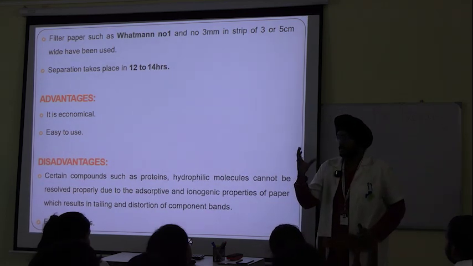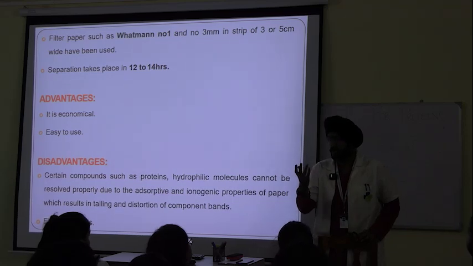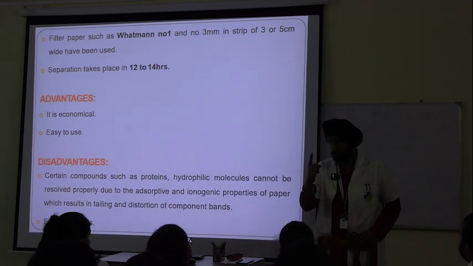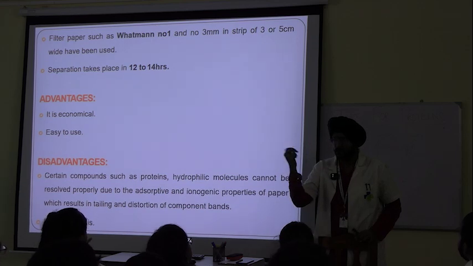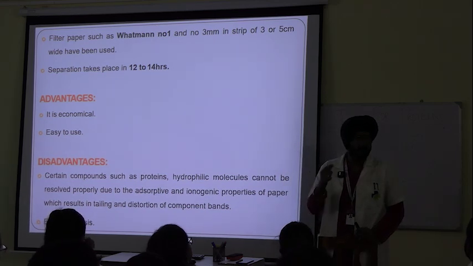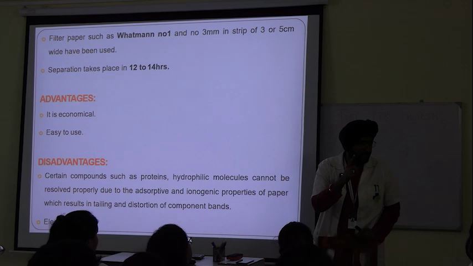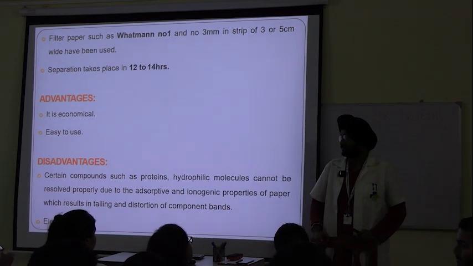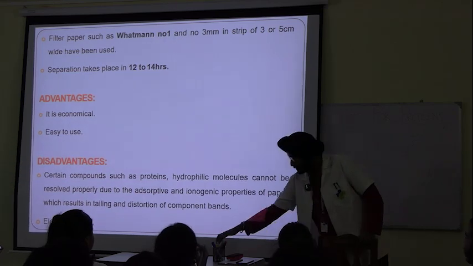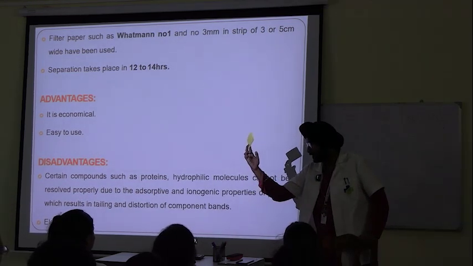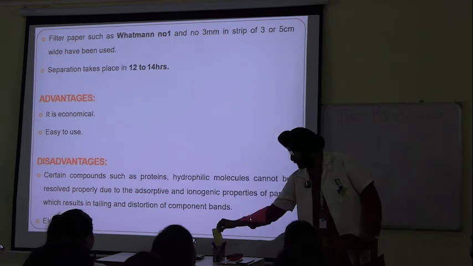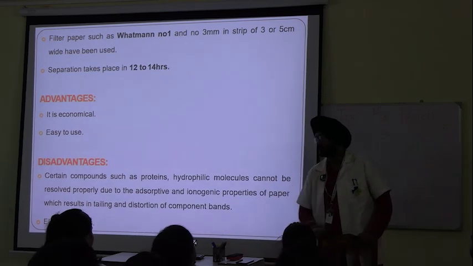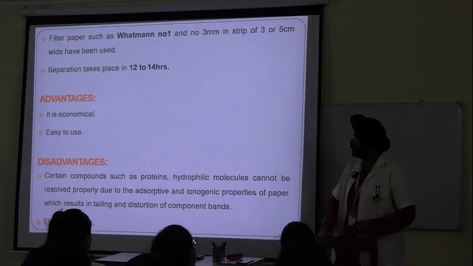Because in gel electrophoresis, our support medium is agarose gel or whichever gel we are preferring. And in paper electrophoresis, what is our support medium? Whatman's filter paper, number 1 and 3, depending on the requirement.